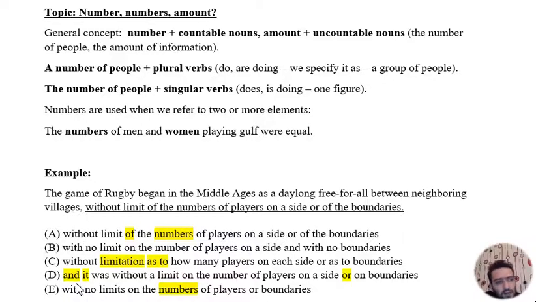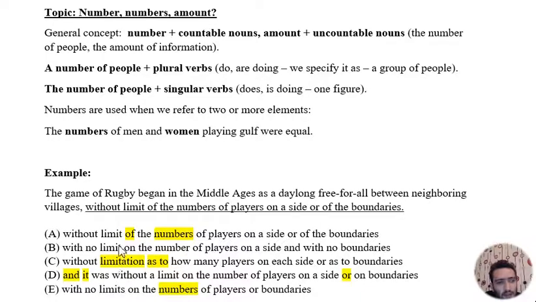So let's look at D, and it was without a limit on the number of players on a side or on boundaries. Very long, the usage and the creation of the sentence and it was, because actually we can use it with or without structure. We don't need a sentence here. That's why D is wordy. We have B and E remaining with no limit.